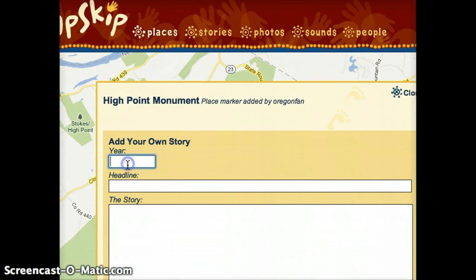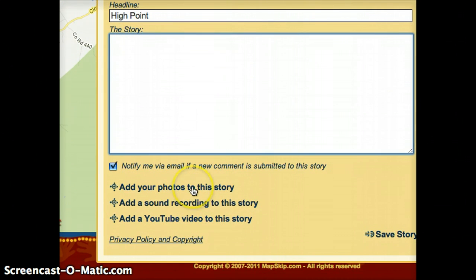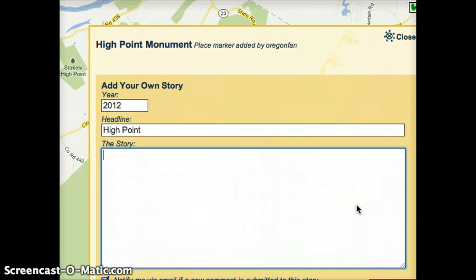So you can write the year, the headline, and a story about the place. And you could also add a photo, if you have a photo of the place, a sound recording, and a YouTube video. So it gives a lot more information than just looking at a map.